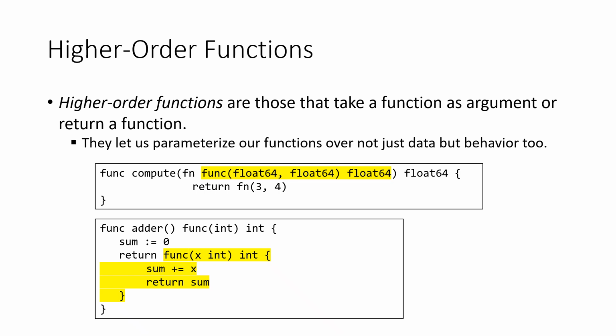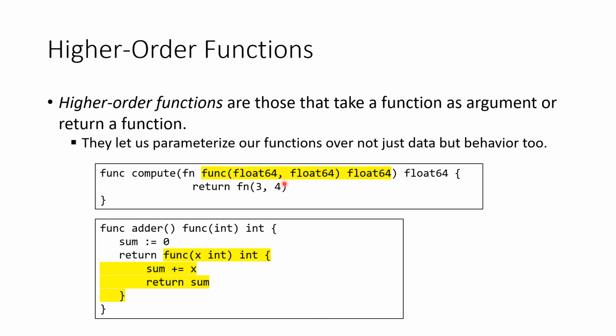Recall that functions are first-class values in Golang, so they can be passed as arguments to other functions and can be returned from other functions. The functions that take a function as argument or return a function are known as higher-order functions. Higher-order functions let us parameterize our functions over not just data, but behavior too. We have seen examples of higher-order functions before, such as function compute and function adder.